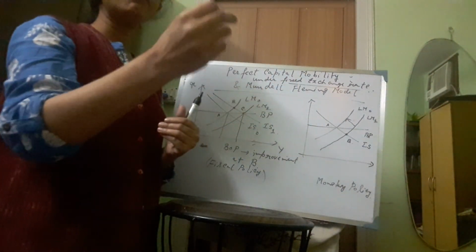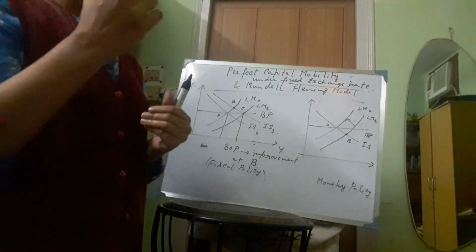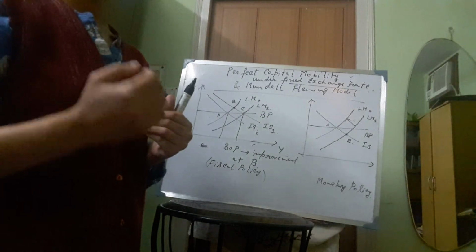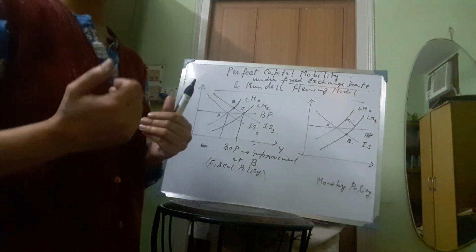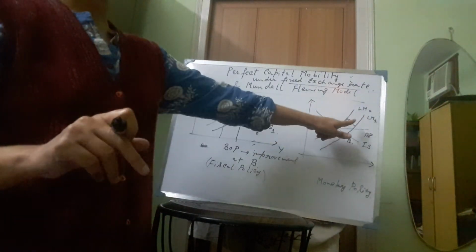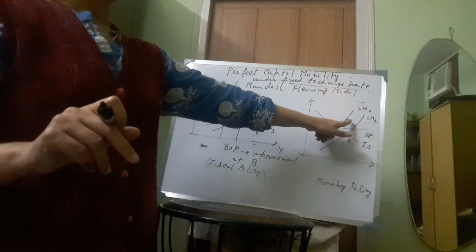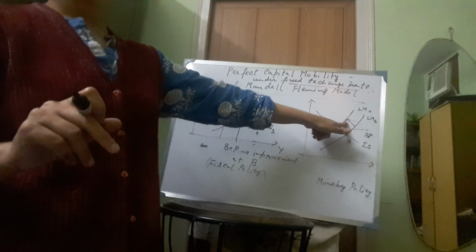As a result, there will be a decline in the foreign exchange reserves with the RBI, and as a result high powered money will fall and money supply will also fall. If money supply falls, then the LM curve will shift leftward, back to the original position LM0.